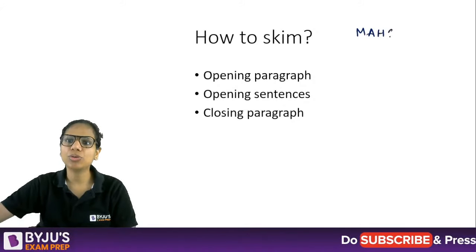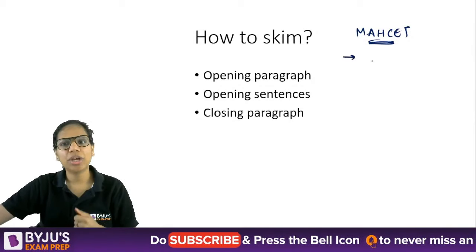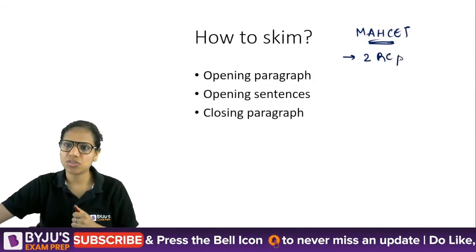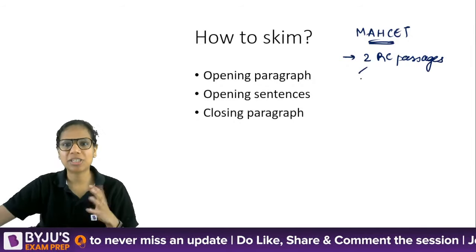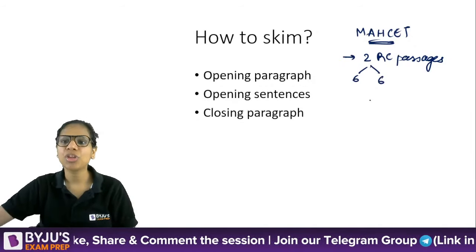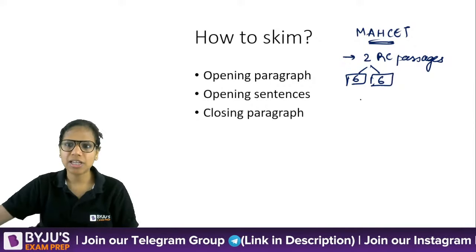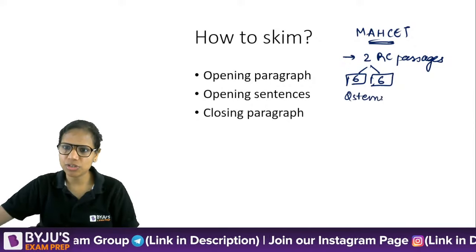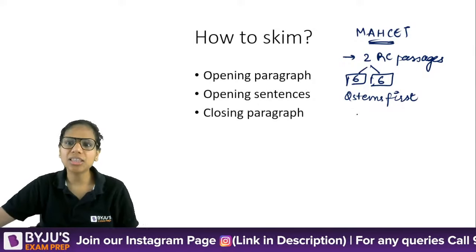If I talk about MAH CET, let's say you get 2 RC passages. There'll be 2 lengthy RC passages, because if I'm expecting about 12 questions, then 6 questions each. So here my suggestion is to read the question stems first, and if you are short of time, then only skim.